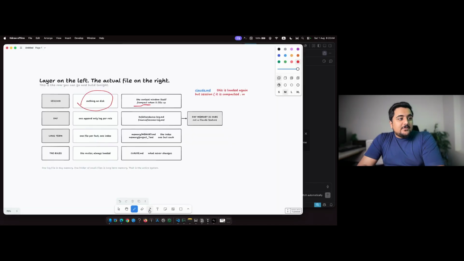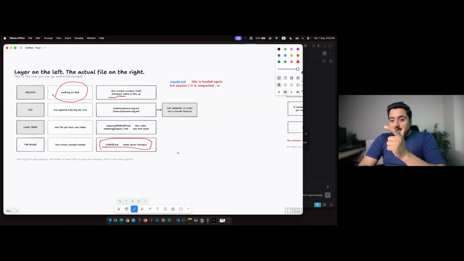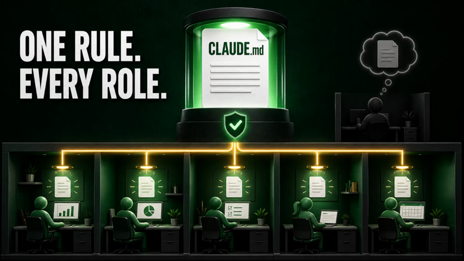Okay, let's go back. This is the universal truth that is never gonna change, and this is where we will be handling our main things. So for example, this dash problem, I particularly experienced this problem whenever I start a new session. I say, okay, save it somewhere so you remember it. But as soon as a new session starts, it forgets about it. Or for example, our closer knows this rule, but our CTO doesn't have that rule, or our HR manager doesn't know about it. Why? Because we had to store it in this Claude.md.